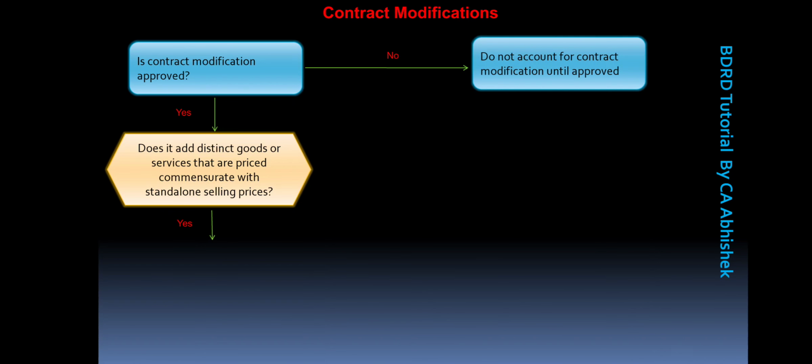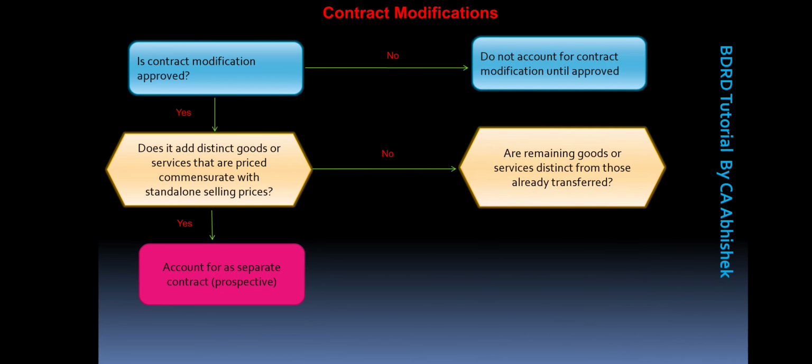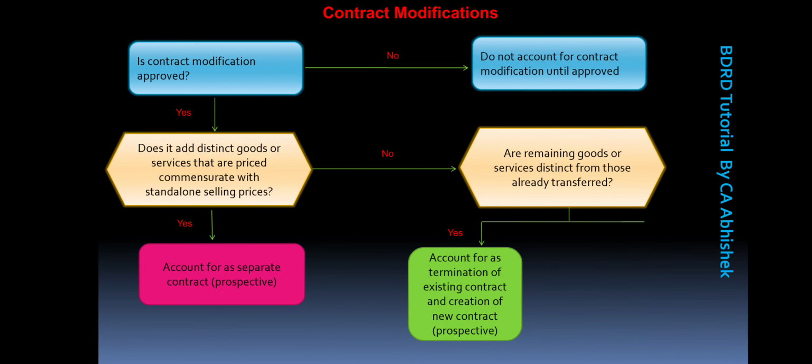If yes, then we shall account it as a separate contract, and if the answer is no, then we have to see whether the remaining goods or services are distinct from those already transferred. If the answer is in affirmative, then we shall account for the termination of existing contract and creation of new contract, and if the answer is no, then account it as a part of the original contract.